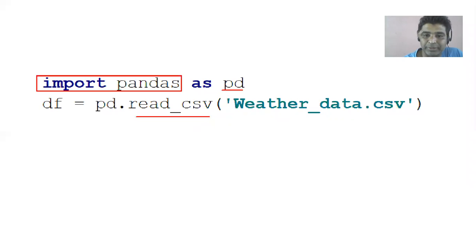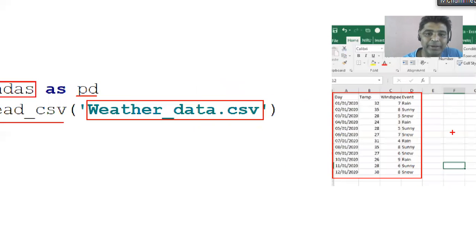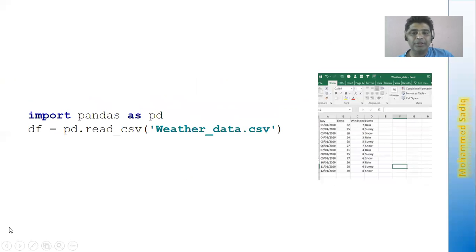Which is this particular thing. I'm just trying to read this particular data and work on it, exactly the same data.